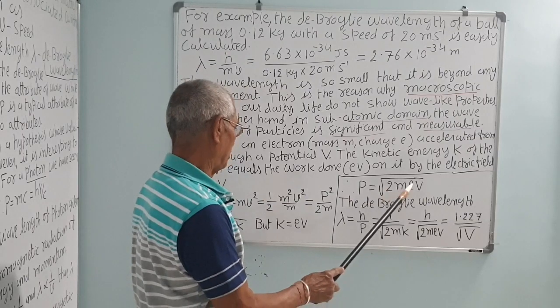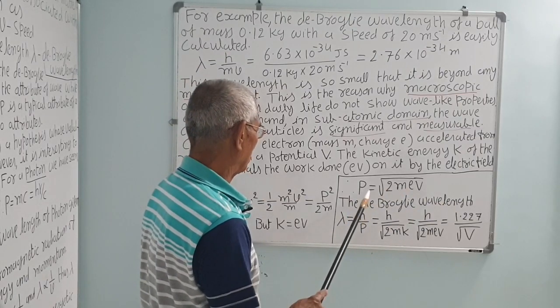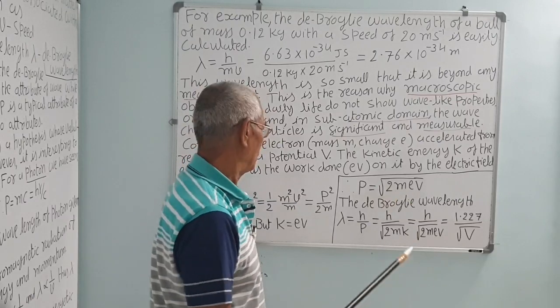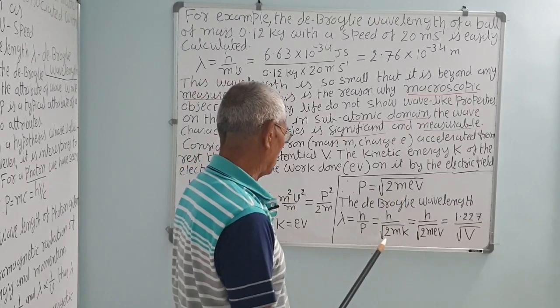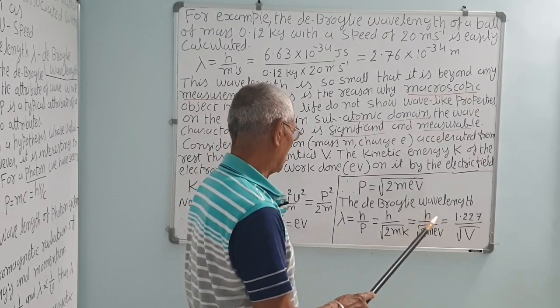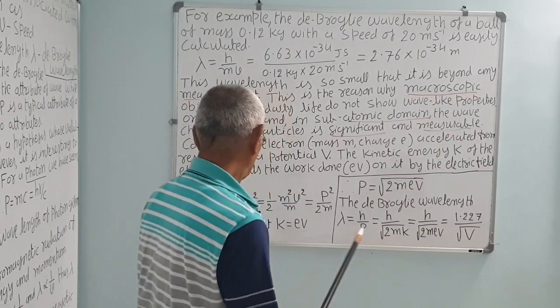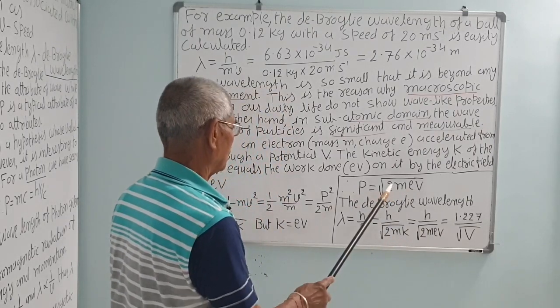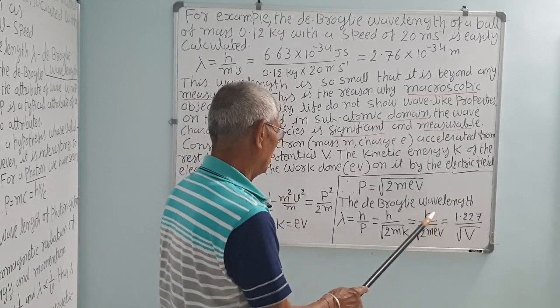The de Broglie wavelength lambda is equal to h upon p. So p is equal to the square root of 2meV, or the square root of 2mK. So lambda is equal to h upon the square root of 2mK, and that is h upon the square root of 2meV, because the square root of 2mK is equal to the square root of 2meV, and that is equal to this.